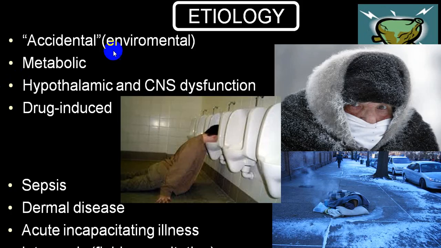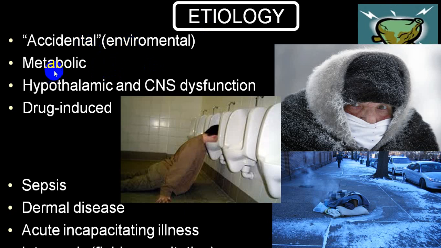Do follow that. Now if we go through the etiology, we have already told you that we divide it into two groups: either primary and secondary, or unintentional and intentional. Unintentional we usually call accidental, where the person is exposed to an extreme cold environment.